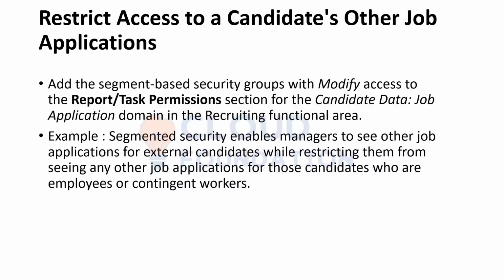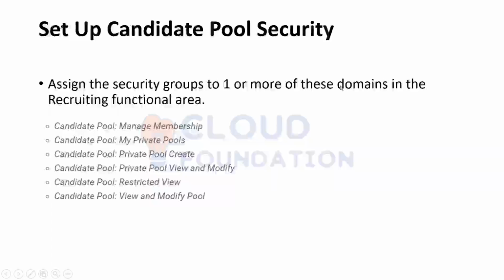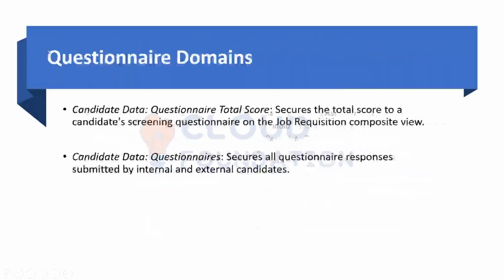For example, let's suppose we want managers to only see the job applications of external candidates, and not the job applications of employees or contingent workers. So we created one segment-based security group in which we gave the manager access to the segment candidate job application. Okay, let me show you in the tenant